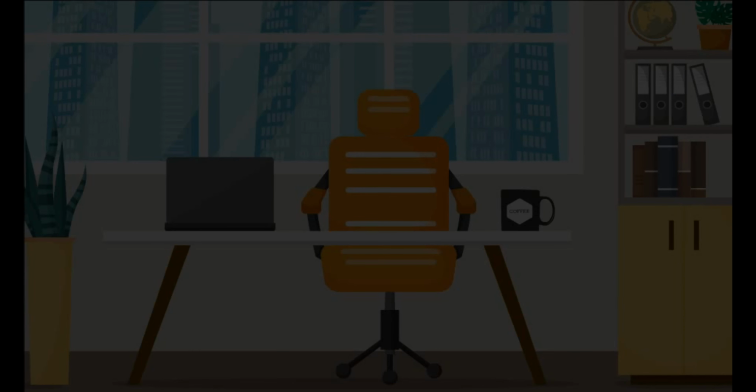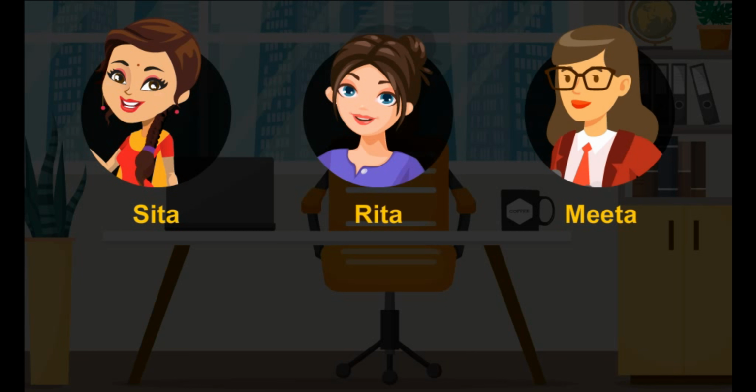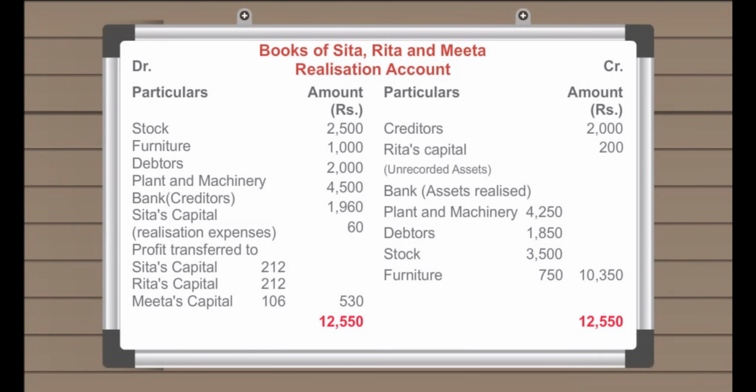Let us understand this with an example. Sita, Rita and Meeta are partners sharing profits and losses in the ratio of 2:2:1. Their balance sheet as on March 31st, 2007 is as follows. They decide to dissolve the business. The following amounts were realized: plant and machinery 4,250 rupees, stock 3,500 rupees and debtors 750 rupees.